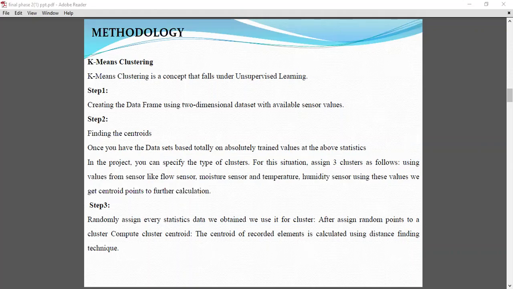And in our proposed system, k-means works like this. First, we have created a data frame using a two-dimensional data set that is more like a spreadsheet with sensor values. Step 2 is finding centroids. To find the best cluster, we'll have to compare it with other clusters. So we'll have to group all the sensor values. We'll have to see which cluster works best by calculating the mean. Then we'll randomly assign data for each cluster to calculate the centroid.